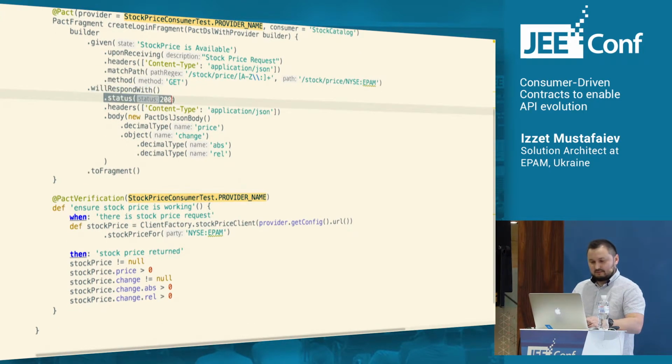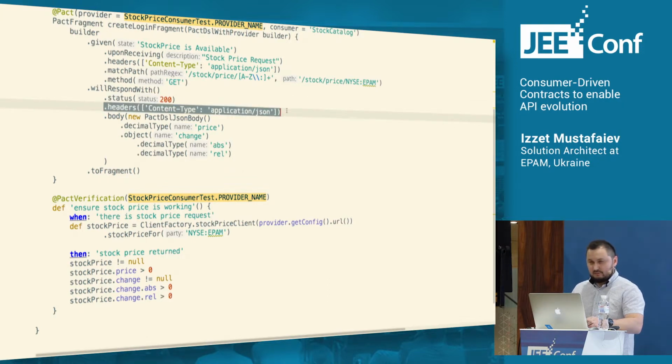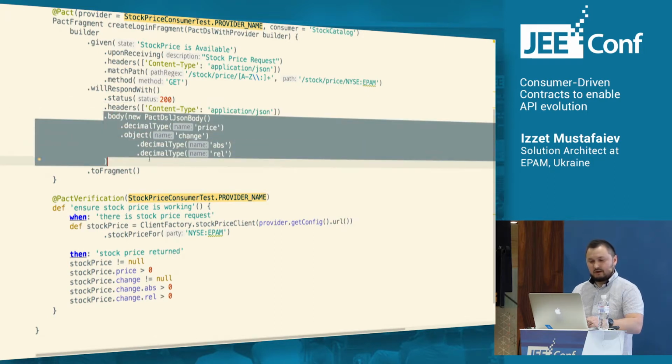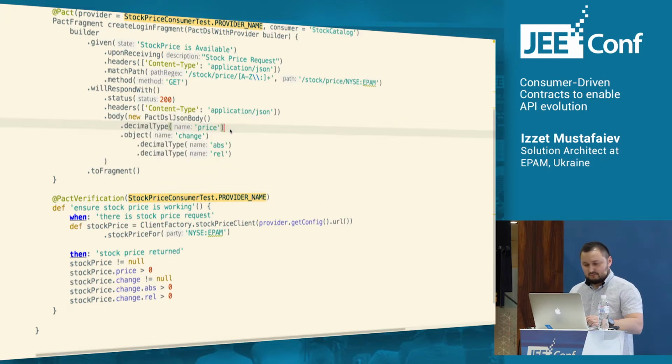So we're expecting successful handling of the endpoint call. We're expecting some HTTP headers in response, and we can specify a body in JSON format that we expect to be returned from the provider.